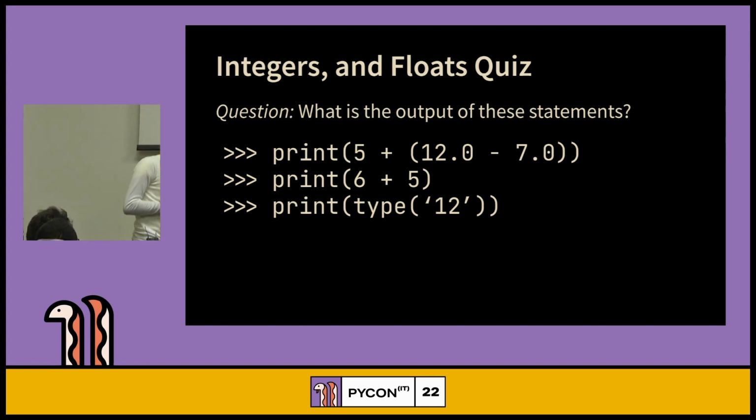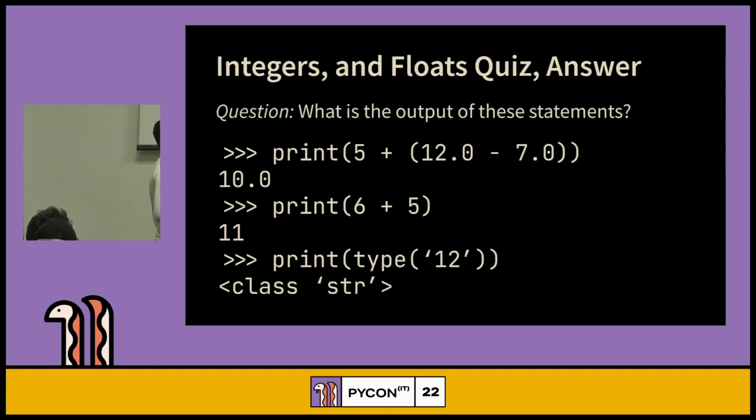Right. Yes, it's 10.0. That's why it's a float. I was looking for people saying just 10, but you got it right. Okay, so the last one is actually a string. I saw people saying that this is an integer. No, it's a string because it's inside the quotes. That's why it's a string.